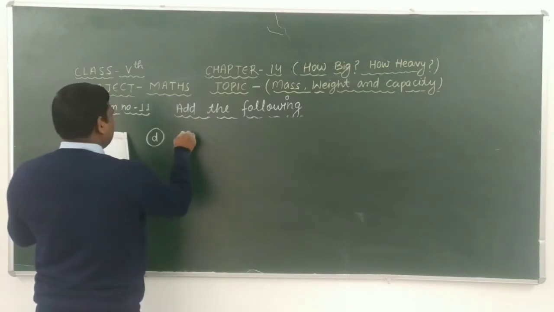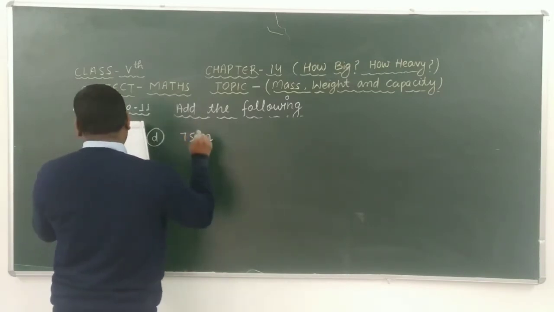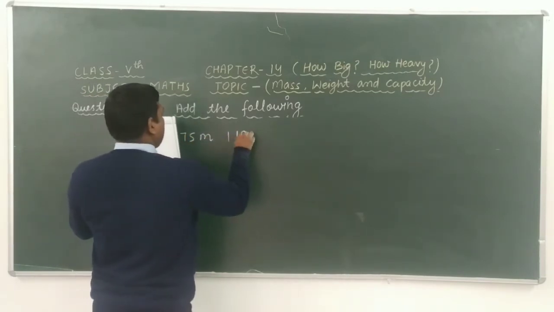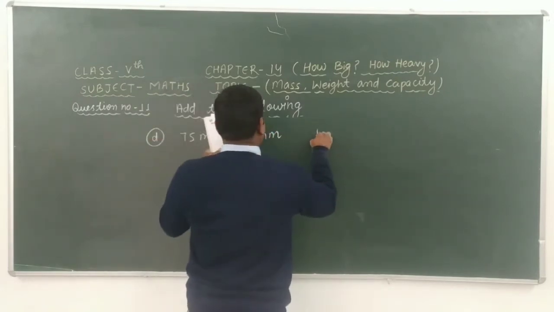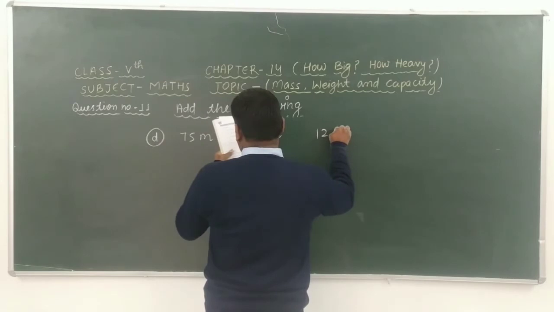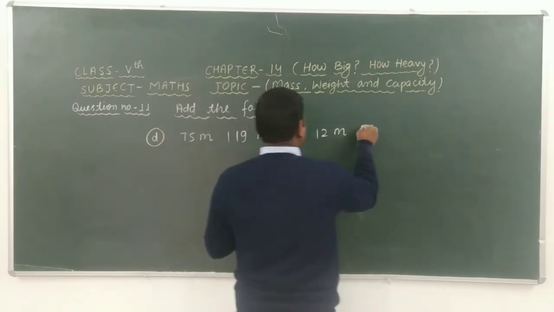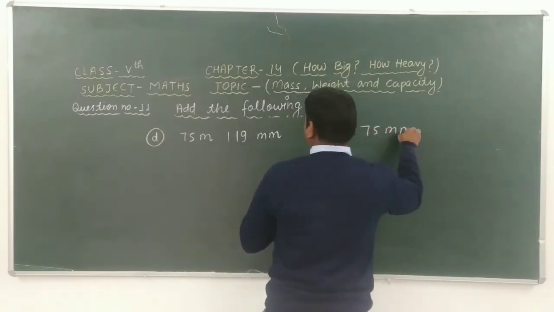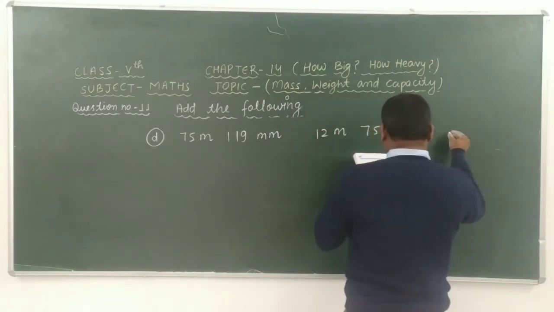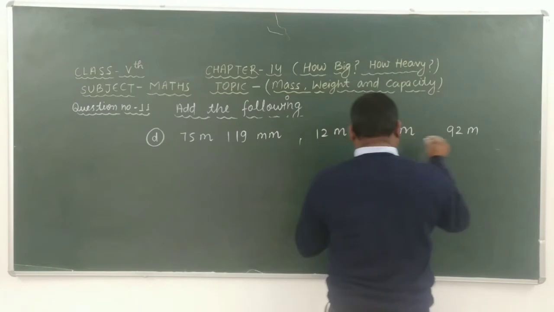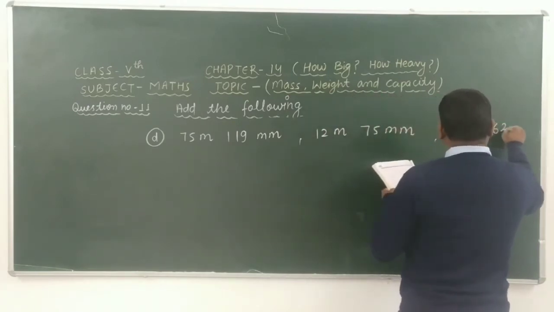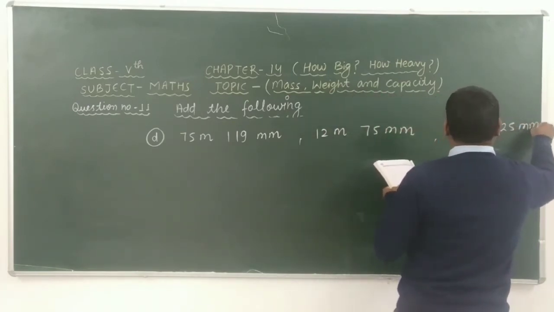Here given that 75 meter 119 millimeter, 12 meter 75 millimeter, 92 meter and 625 millimeter.